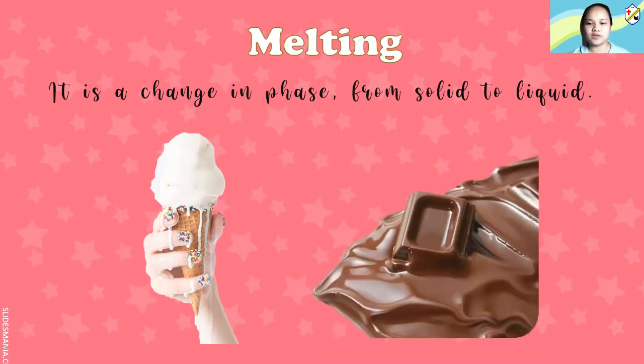And also chocolates, right? If it's really hot, if you buy chocolate and then you forgot to eat it and it stays in a place, not in a refrigerator, when you get it back, it's already melted. Why? Because it's not properly placed in a place where it needs to stay frozen. That's why it's melted, because of the heat.